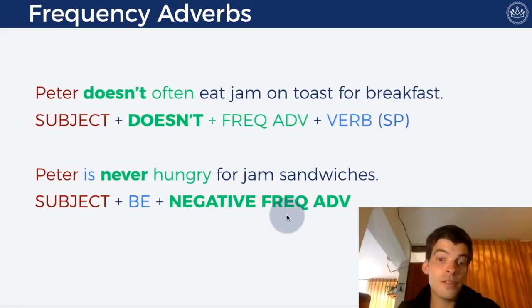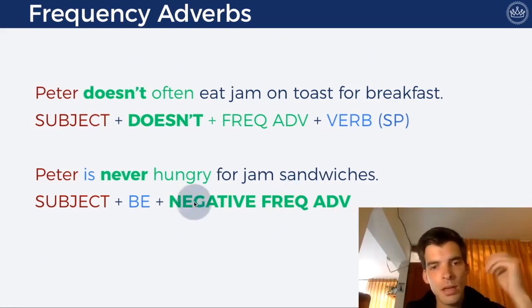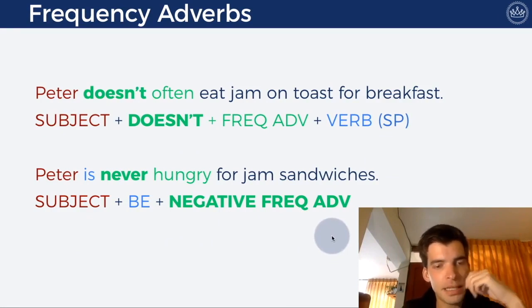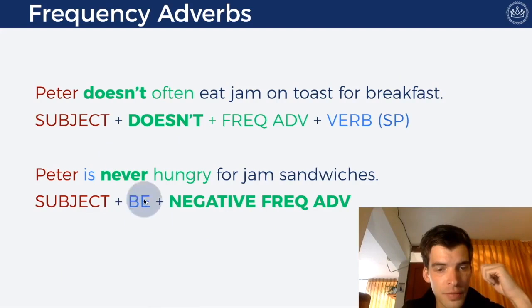So Peter is never hungry for jam sandwiches. Subject plus be plus negative frequency adverb. Peter is never. So the negative frequency adverb goes after the verb to be.